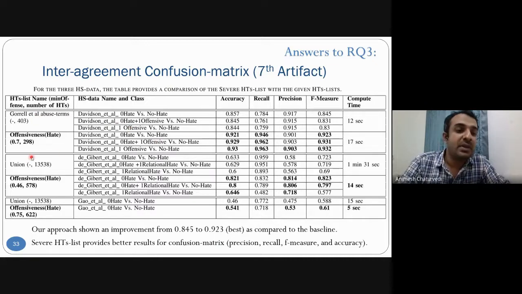Similarly for the D Gilbert, the offensiveness greater than 0.46 means that the severe hit term list has outperformed this union list, and the offensiveness greater than 0.75 for the GAO ETL database again outperformed the union list. This shows that our result had shown better and good results with the severe hit term list. So the severe hit term list did better hate speech classification.